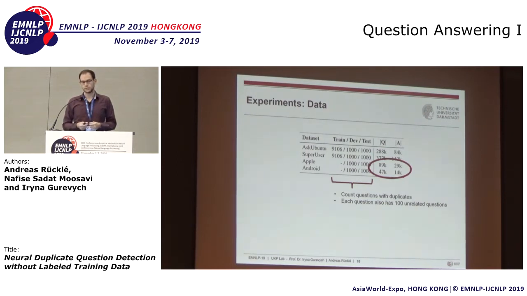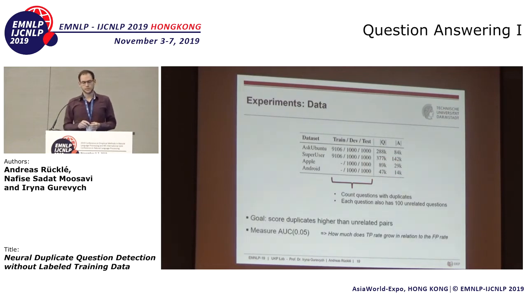However, we see that there exist enough unlabeled questions with which we can comfortably train our models. So when we have 47,000 questions, we can generate 47,000 duplicates with duplicate question generation. Also, we see that the number of accepted answers, which you see in the right column, is also high enough so that we can compare against weak supervision with question-answer pairs.